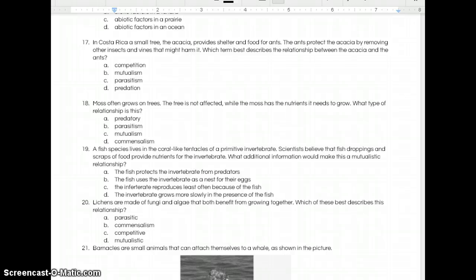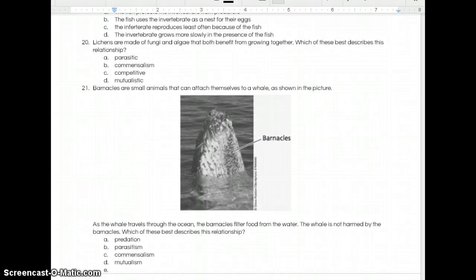Number 20. Lichens are made of fungi and algae that both benefit from growing together. Which of these best describes this relationship? A. Parasitism. B. Commensalism. C. Competition. Or D. Mutualism.